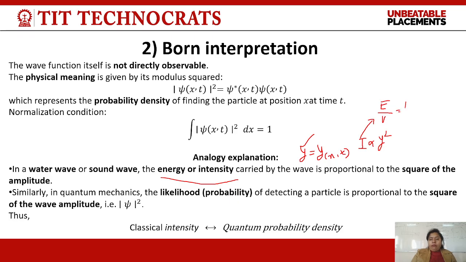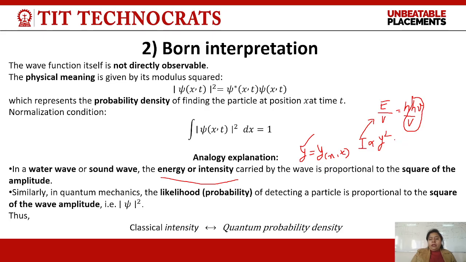If we are taking photon energy, then the energy of a single photon is h nu, and if there are n photons, then the total energy is n h nu divided by V. So the intensity of light is equal to the total energy divided by volume, meaning n h nu divided by V. For a particular frequency and a particular volume, h nu by V is a constant.